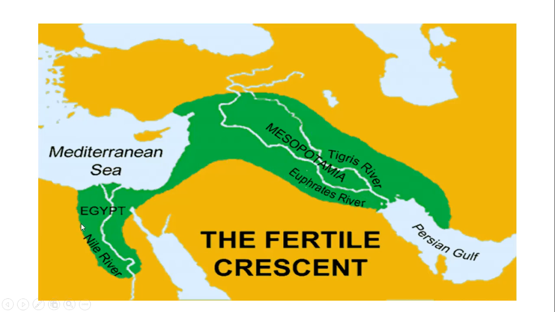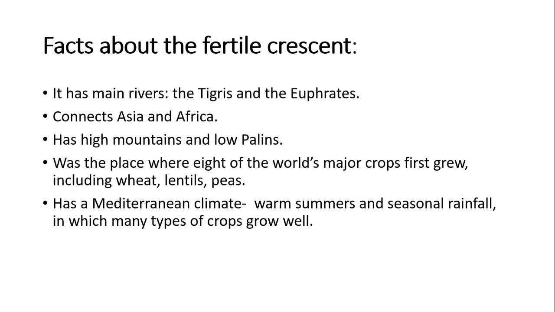Facts about the Fertile Crescent. It has two main rivers, the Tigris and the Euphrates, in Iraq. It connects Asia and Africa. It has high mountains and low plains.